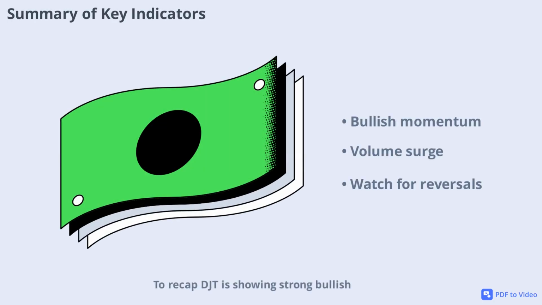To recap, DJT is showing strong bullish momentum across multiple technical indicators. Short-term moving averages are well below the current price, volume is surging, and momentum indicators are all pointing upward. However, some overbought signals are emerging, so traders should remain vigilant for any signs of reversal. The overall technical landscape is positive, but risk management remains crucial.